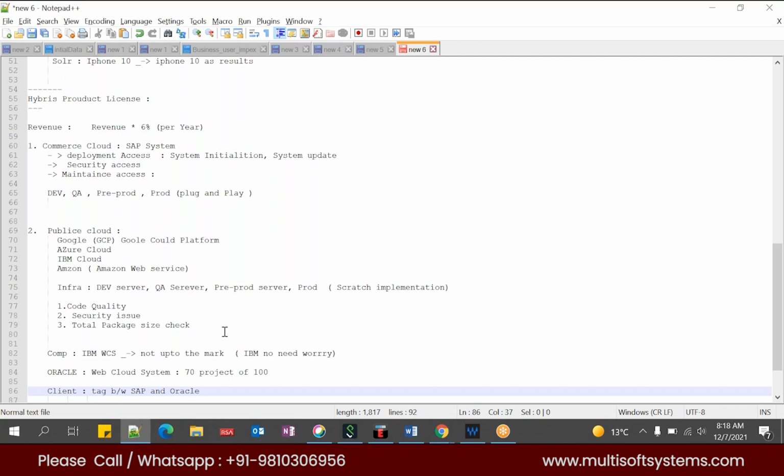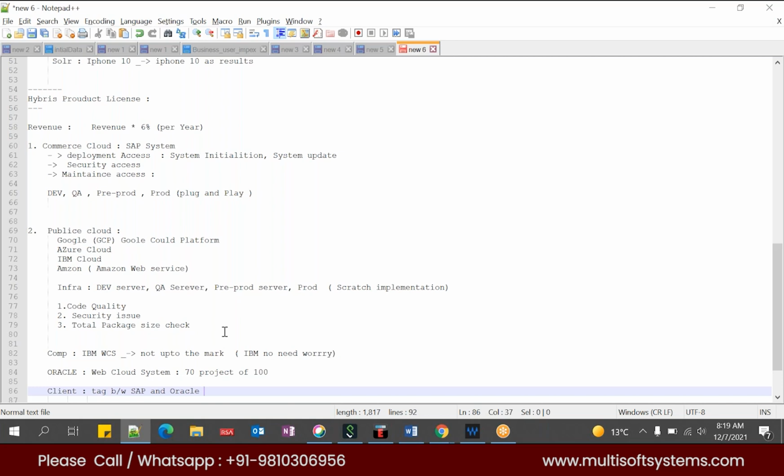That is the reason SAP will still survive, and the major advantage for every customer taking SAP products is that whoever has an integration, whatever the project may be, must be using an SAP ECC system. If they are using SAP ECC, they want to onboard their customers to their e-commerce application.